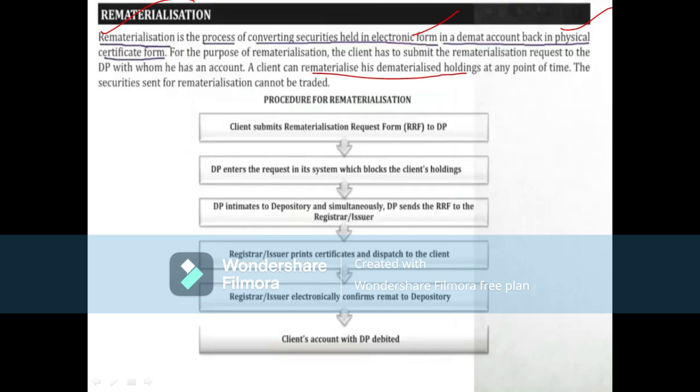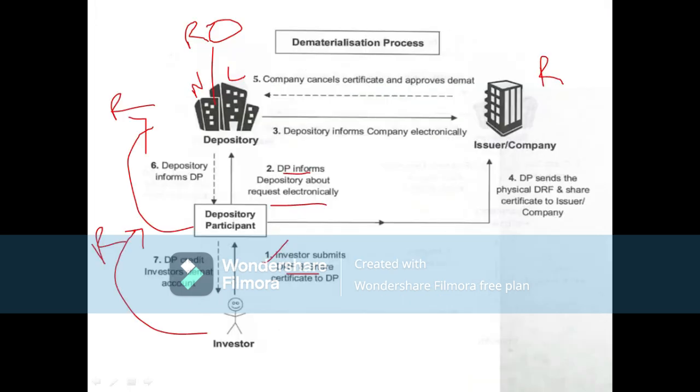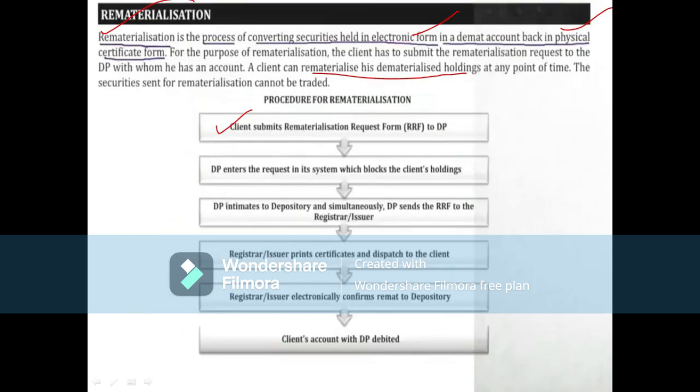So what is the procedure? Here the client submits a rematerialization request form. In dematerialization we saw the DRF, the dematerialization request form, and here it is the rematerialization request form, RRF. Then the DP enters the request in its system, which blocks the client's holdings. Why? Because now he doesn't want to do electronic trading, so his holdings will be blocked. This is done with the help of the intermediary, the depository participant.